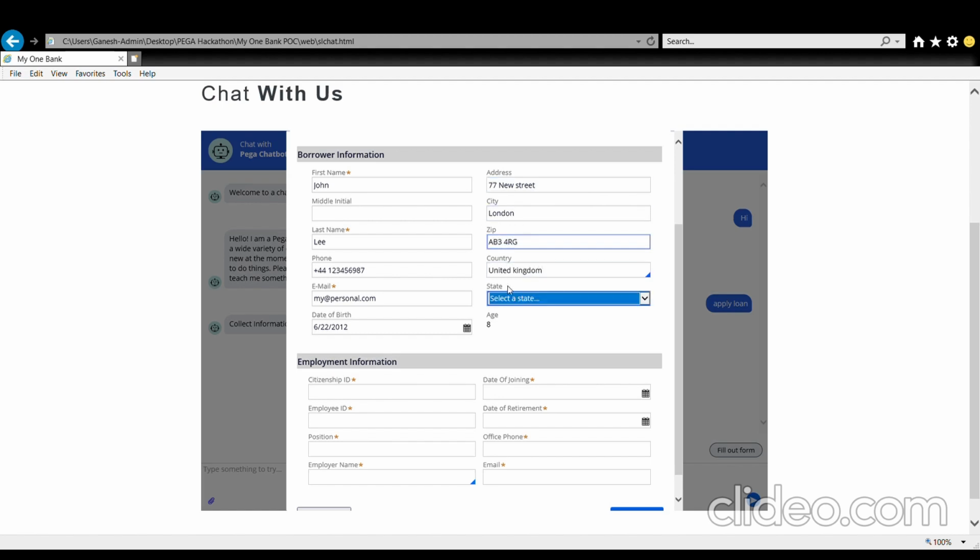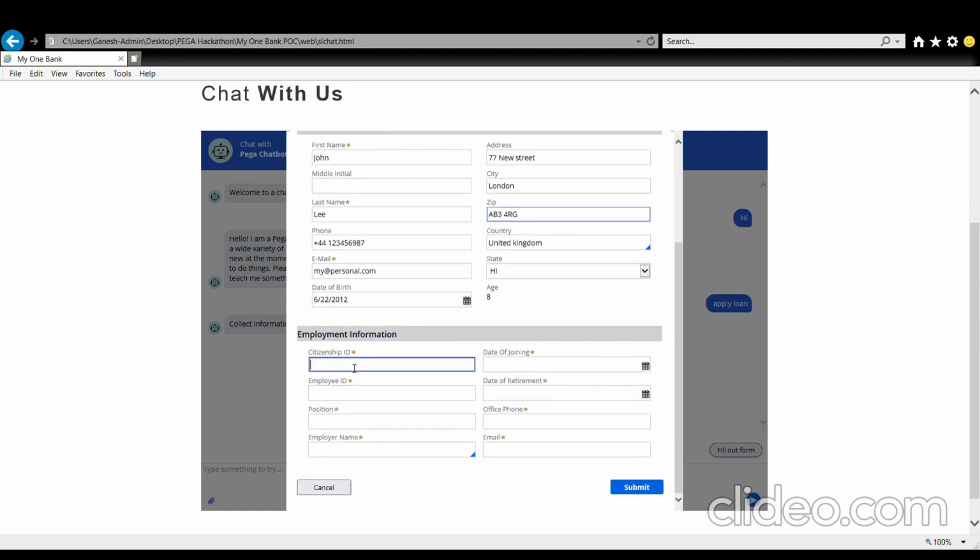So here we try to leverage the out of the box section to capture the data. And lastly, employment information,